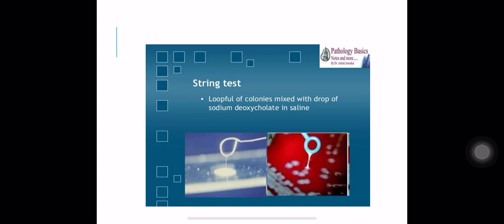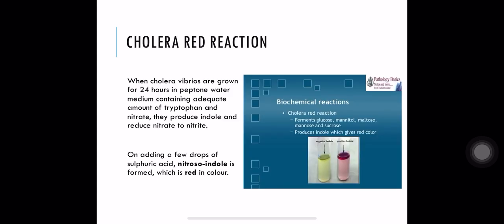In string test, when you mix the colonies of Vibrio cholera with a drop of sodium deoxycholate in saline and then try to pick them up with a loop, strings form from the colonies. So mixing the colonies of Vibrio cholera with sodium deoxycholate in saline and then trying to pick up the colonies, it will form strings. So cholera red reaction and string test are two important biochemical properties of Vibrio cholera, besides catalase and oxidase. So catalase positive, oxidase positive, cholera red positive, and string test positive.